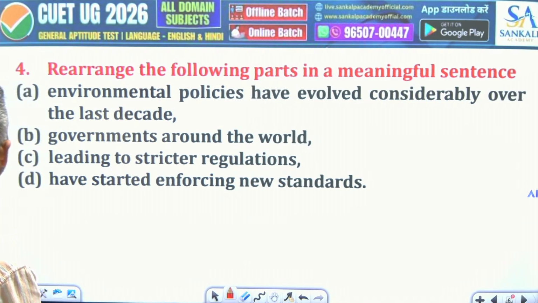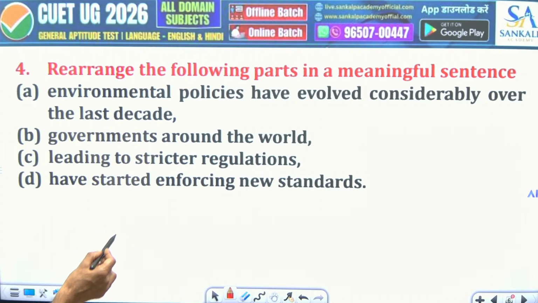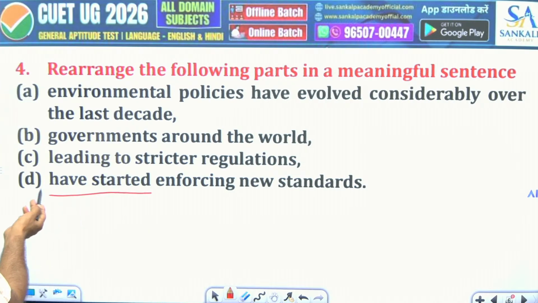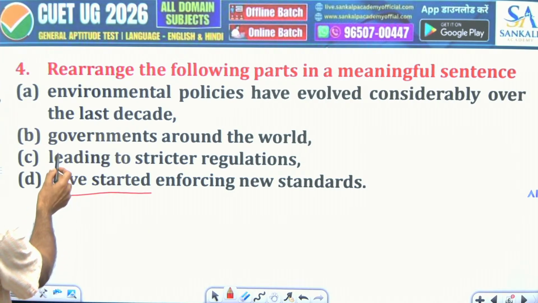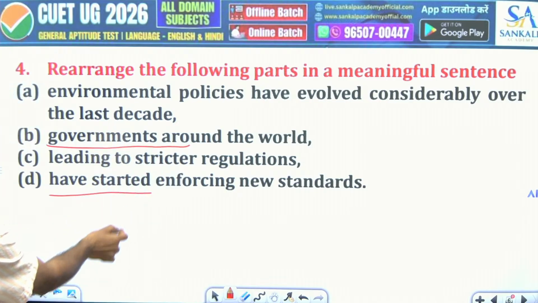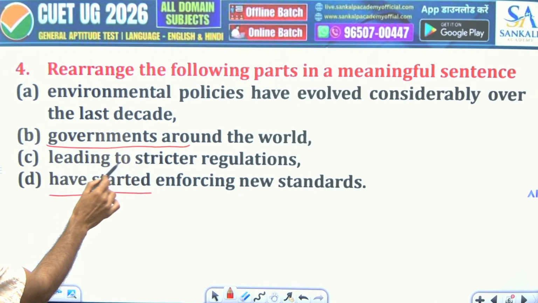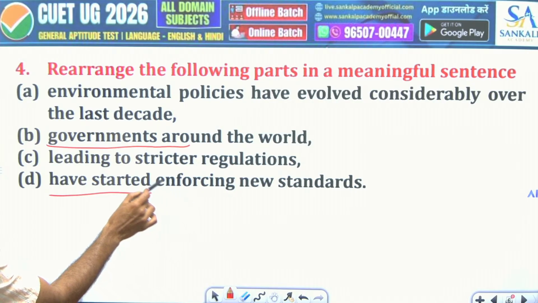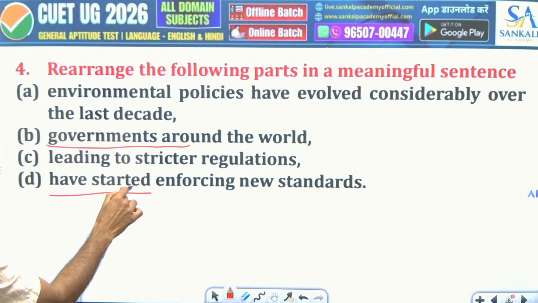Look at this here. Environmental policies have evolved considerably over the last decades. Okay, governments around the world, leading to stricter regulations, have started enforcing new standards. Look here, have started, a plural verb, and what you see, governments around the world. You see the connection here: governments around the world have started enforcing new standards, leading to stricter regulations.